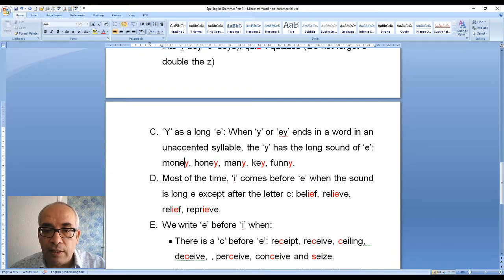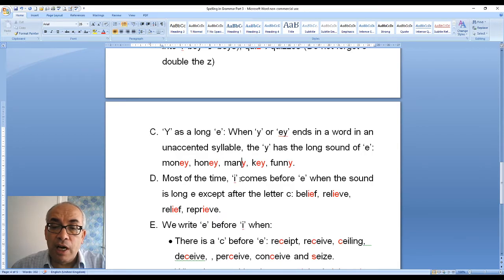Money has got ey, as you can see. Honey has got ey, key has got ey, many only y, funny only y. So if a word has y or ey, it means the y is long, like e: money, honey, many, key, funny.